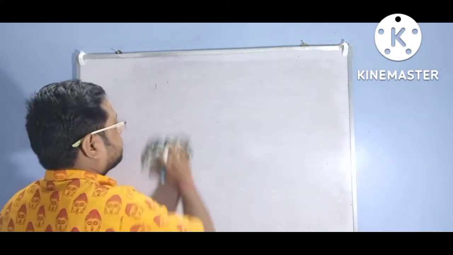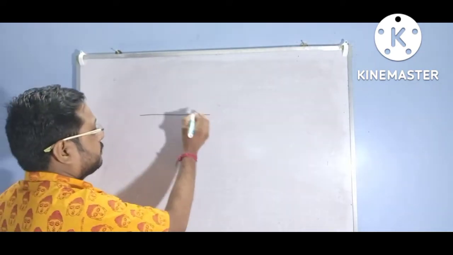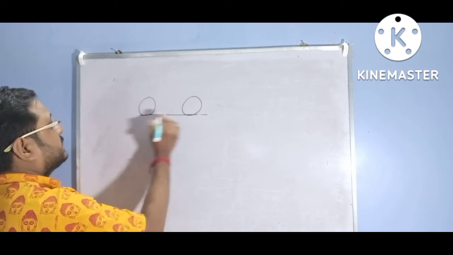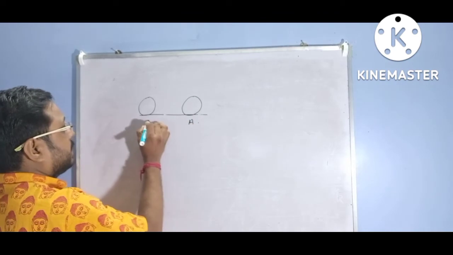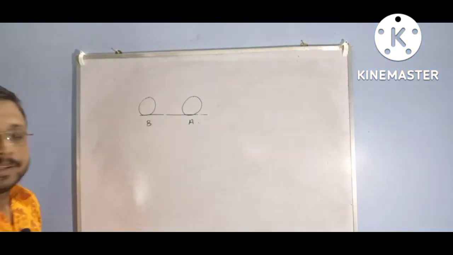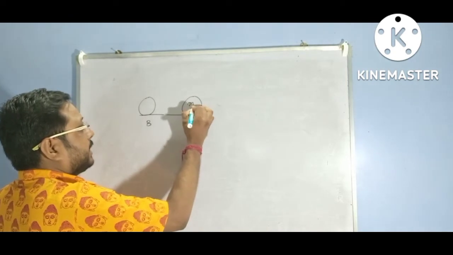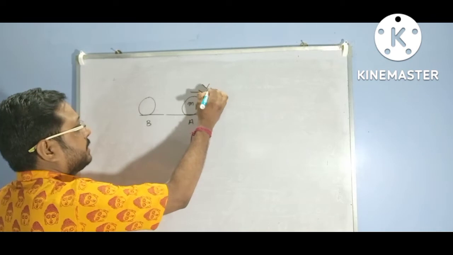Let us consider two balls placed on the ground, ball A and ball B. The mass of ball A is m1 and it goes with velocity v1.